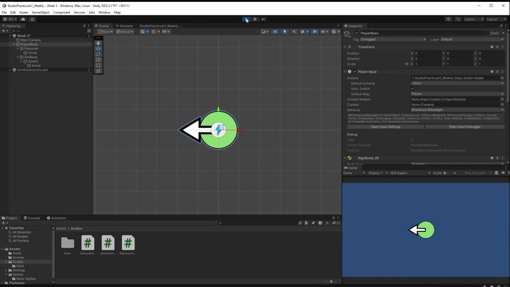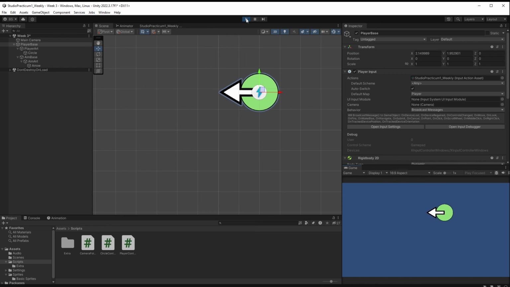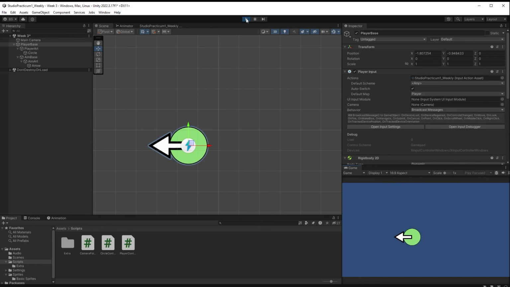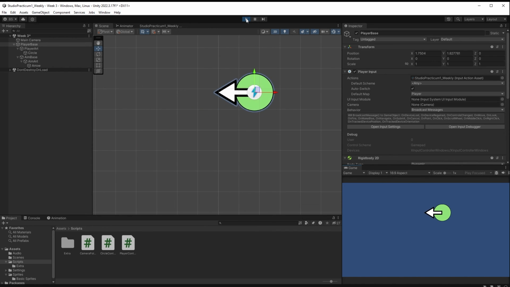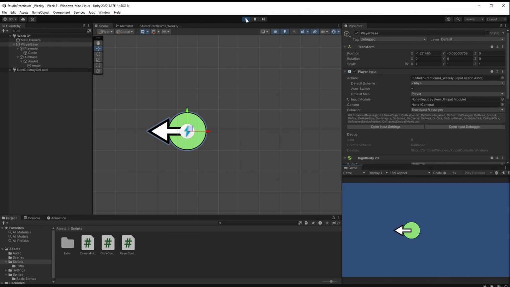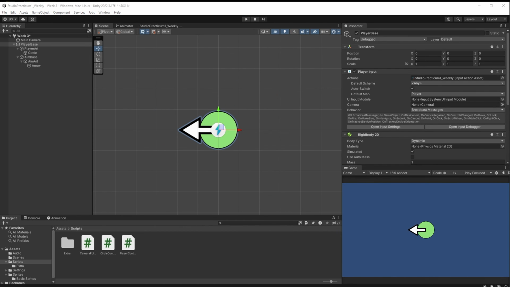And with our fingers crossed, moving around, look at that. It's moving around. If I let go, I come to a slower stop. So that slow stop and that slow start is based on the linear drag I've given it and on the amount of force I'm applying. Okay, so that was pretty easy. There wasn't a lot of code there.